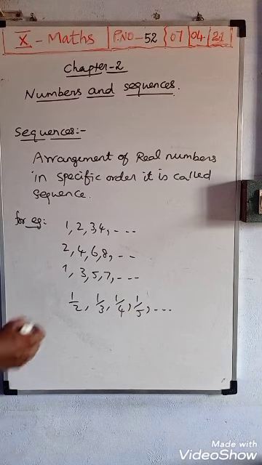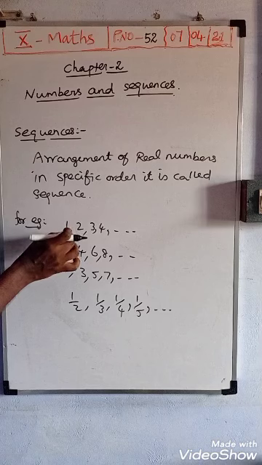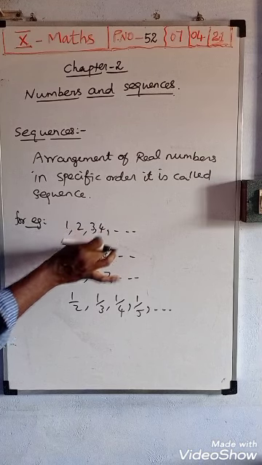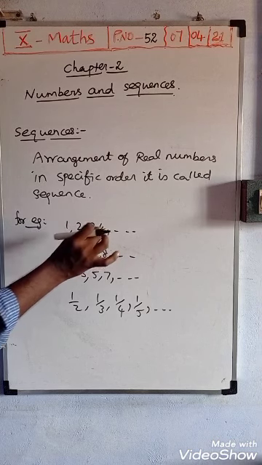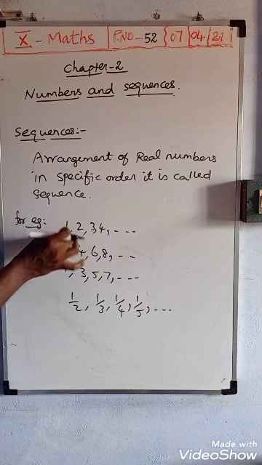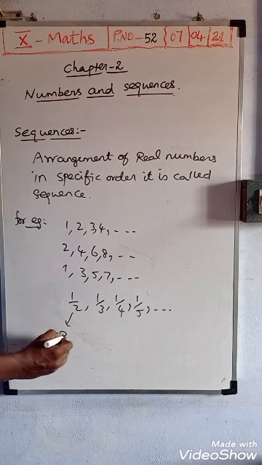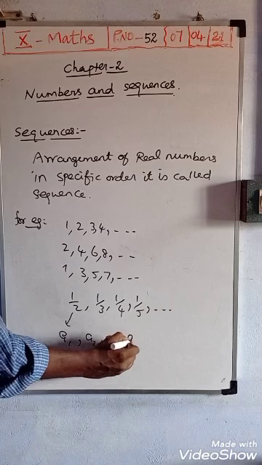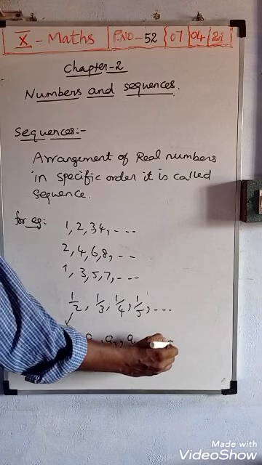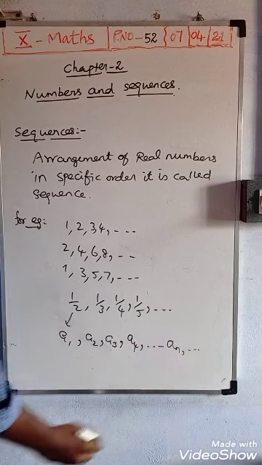In a sequence, many terms are there, and each element is called a term. You can denote them as a1, next term a2, next term a3, next term a4, up to etc. Then the general term is an. Each element is called a term.